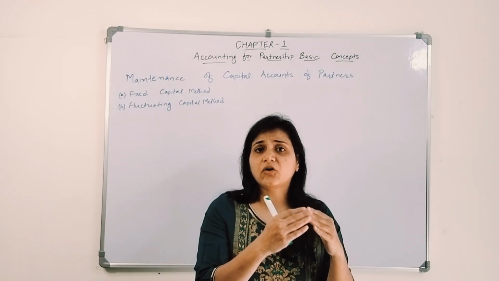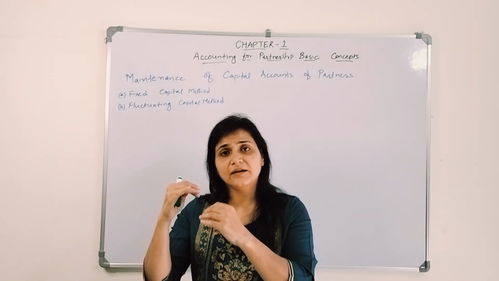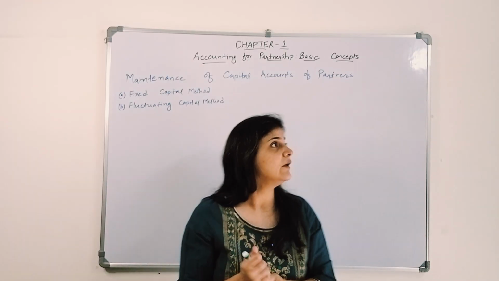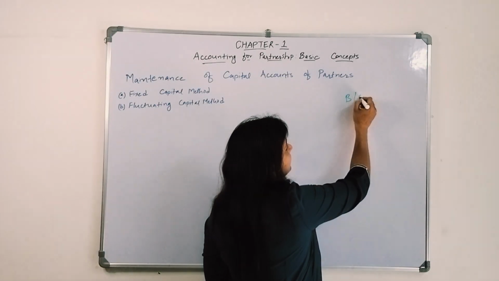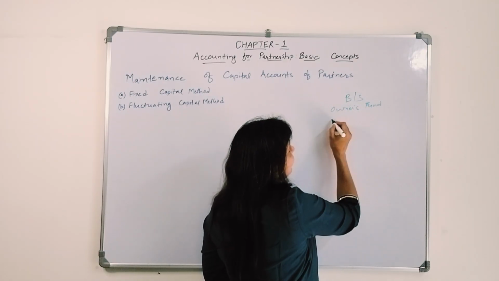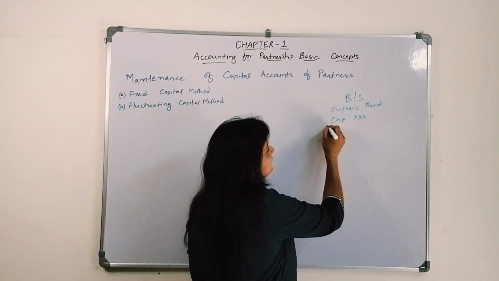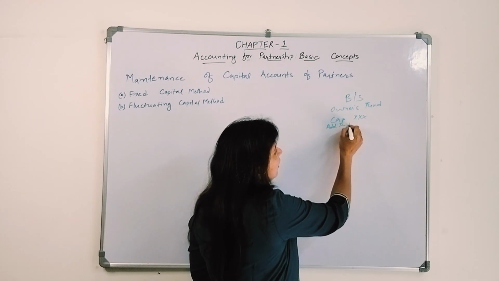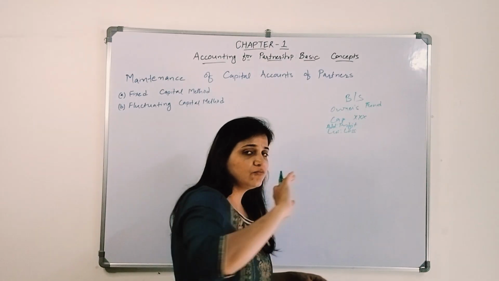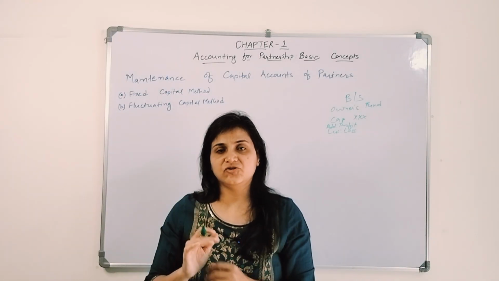Where will that net profit or net loss go? It will get added if there is a profit, or deducted if there is a loss, from the owner's capital. We used to prepare a balance sheet. In that balance sheet there was an owner's fund, and in that capital amount, whatever the owner's capital amount is, we would either add the profit or deduct the losses. This is what we used to do in 11th standard about the sole proprietorship, right?